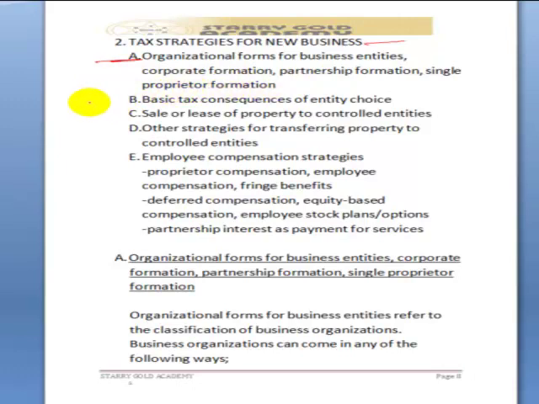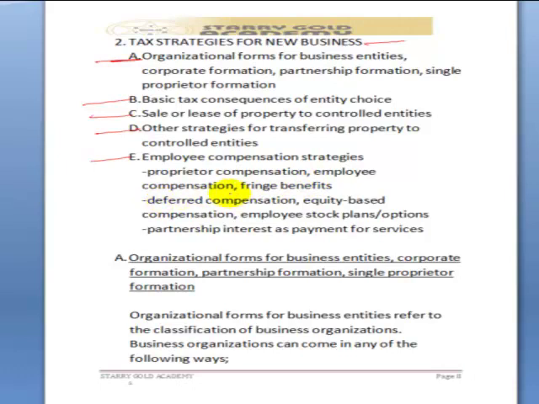The second one talks about basic tax consequences of entity choice. The third one talks about sale or lease of property to controlled entities. The fourth subtopic says other strategies for transferring property to controlled entities. While the fifth item says employee compensation strategies, where we are expected to discuss proprietor compensation, employee compensation, fringe benefits,